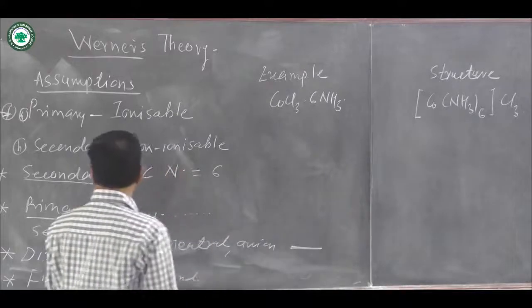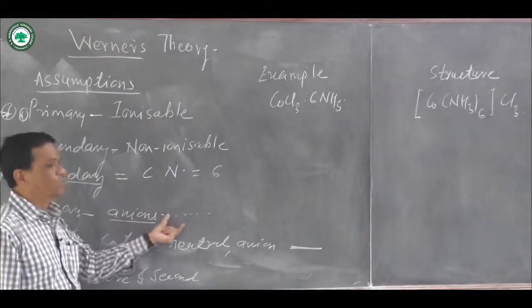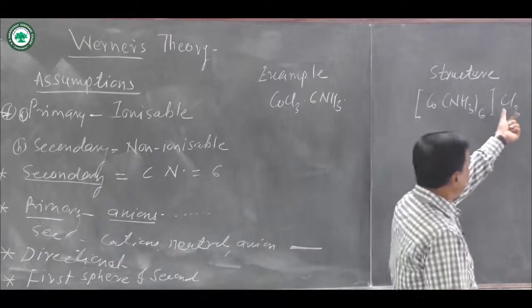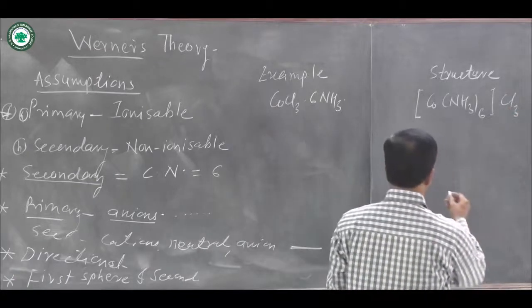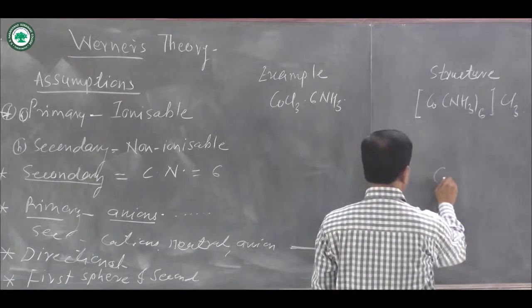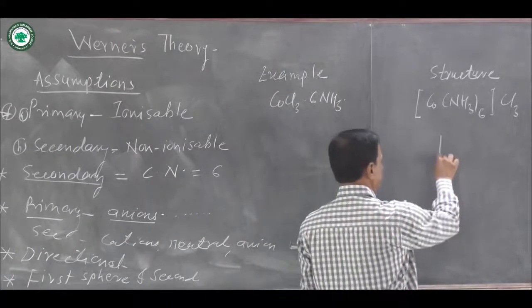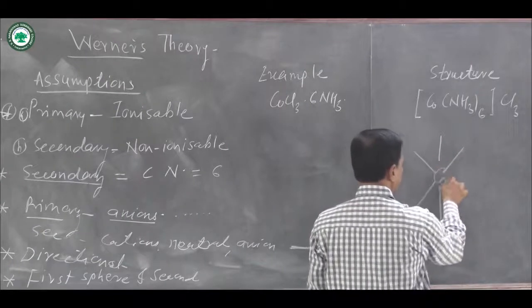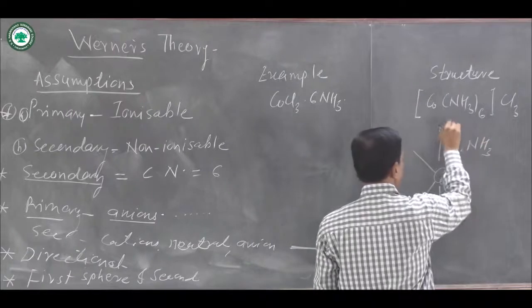Then next, primary valencies are generally anions and shown by dotted lines. Here primary valencies are 3 Cl- ions, which are anions. And if you draw the structure, at the center position there is cobalt, then 6 NH3 ligands are directly attached to the cobalt.